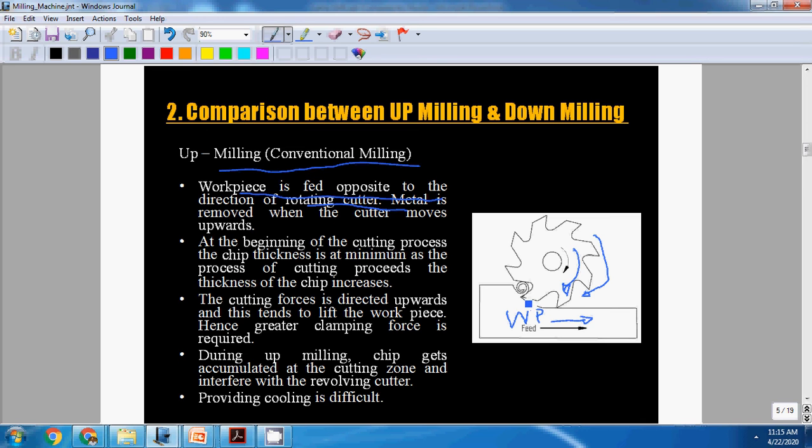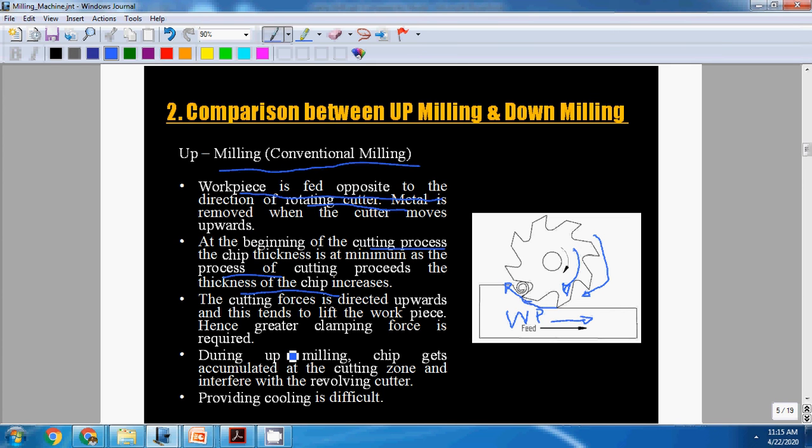At the beginning of the cutting process, the chip thickness is at the minimum. As the cutting proceeds, the thickness of the chip increases. At the beginning it cuts minimum, and as it proceeds further, it cuts maximum.